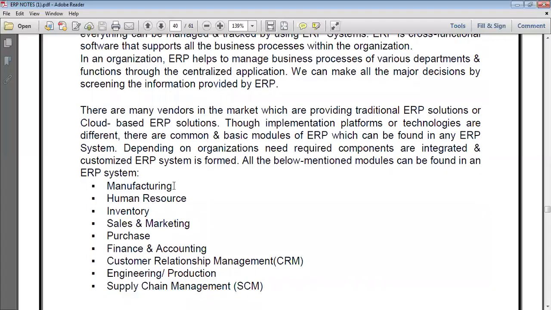So manufacturing sector, human resource, inventory, sales and marketing, purchase, finance and accounting, customer relationship management, engineering production, and supply chain management.